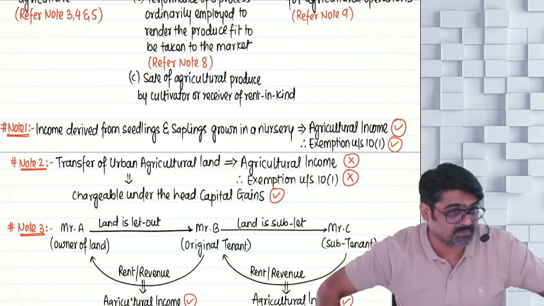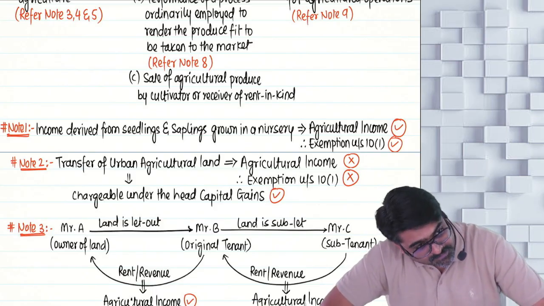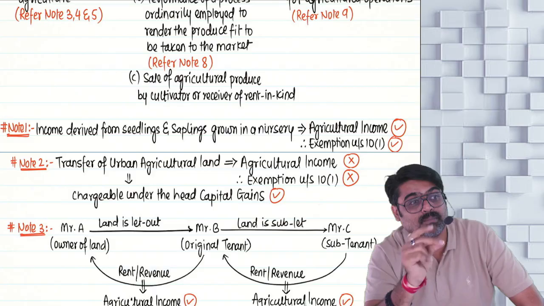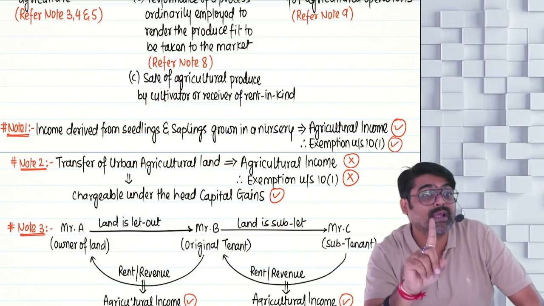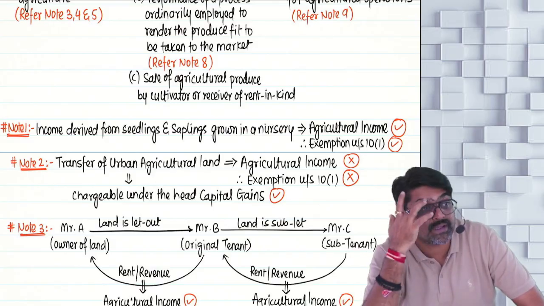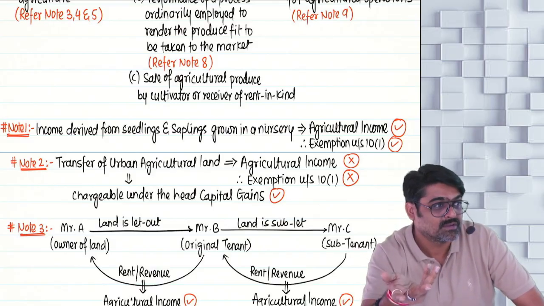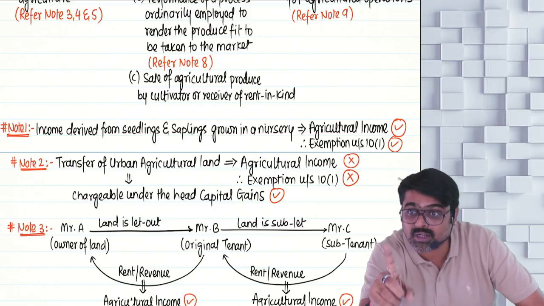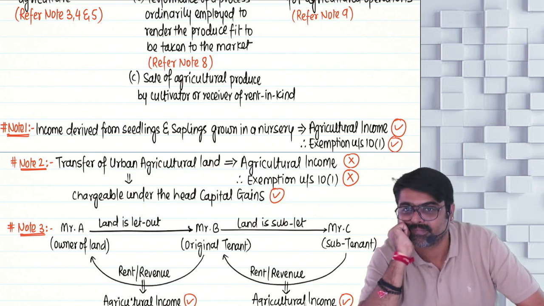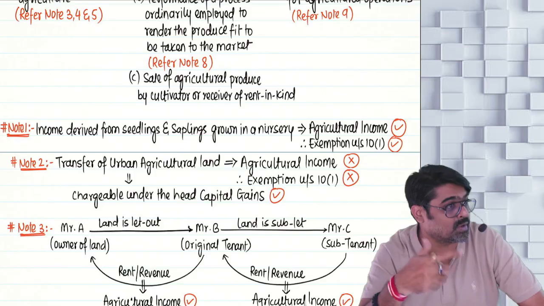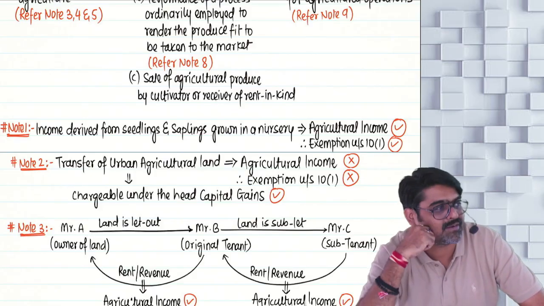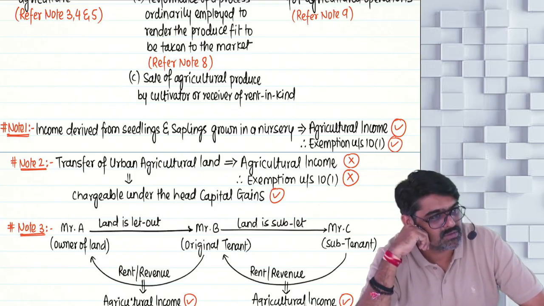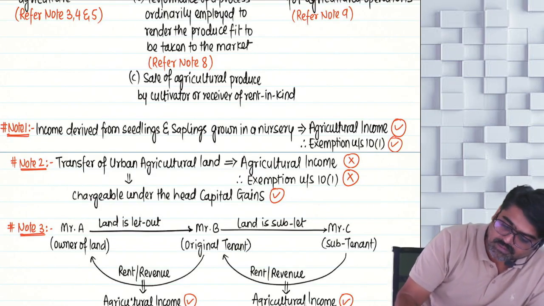And they are not giving about that, means only urban transferred capital gain will arise, will not be your exempt income. But what if rural agricultural land is transferred? Income will arise? Yes. Will not be taxable under the head capital gains. It will be exempt as your agricultural income. Directly not given, but from this you can draw that interpretation. And I will prove it in the next chapter, capital gains. Understood?